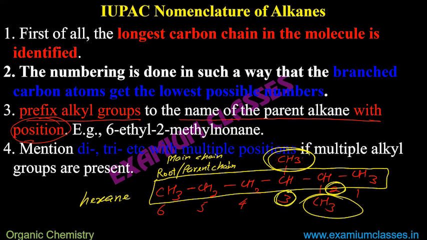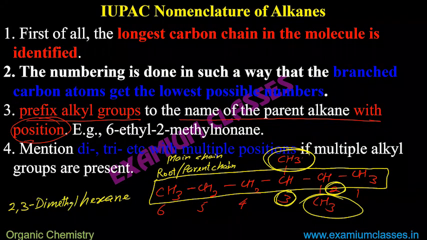So I will mention both positions there. 2, 3. But I won't say just methyl. There is a convention that I will mention how many are there. So I will write 2, 3 dimethyl. There are two such methyl groups. How many methyl groups? 2. For that, dimethyl hexane. So the name will be 2, 3 hyphen dimethyl hexane.